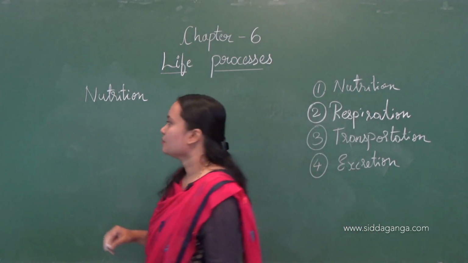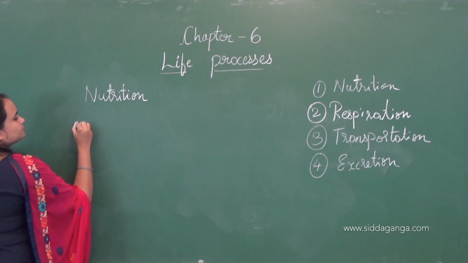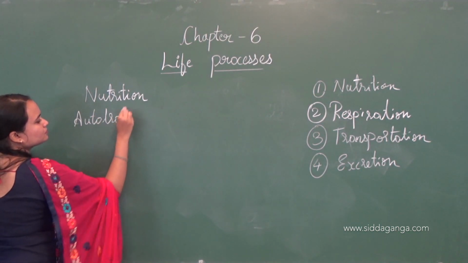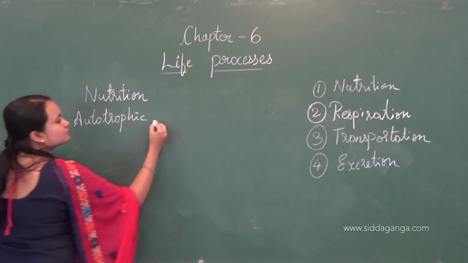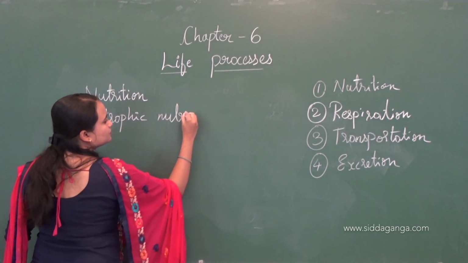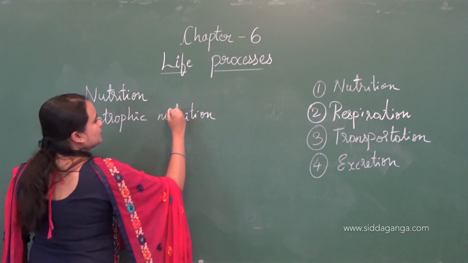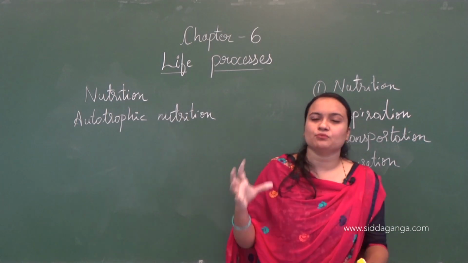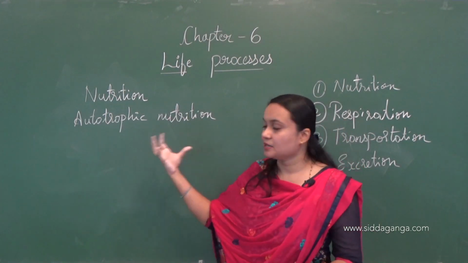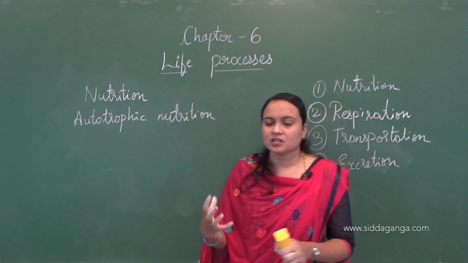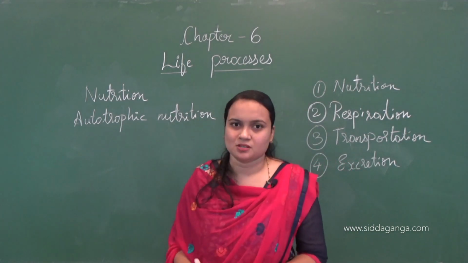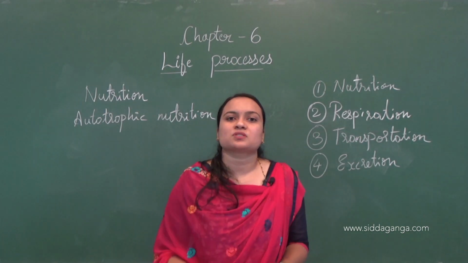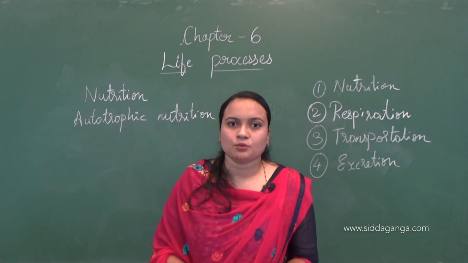Coming to autotrophic nutrition, as I said before, the autotrophs utilize the inorganic carbon sources, that is carbon dioxide and water, in the presence of sunlight, and prepare their own food.